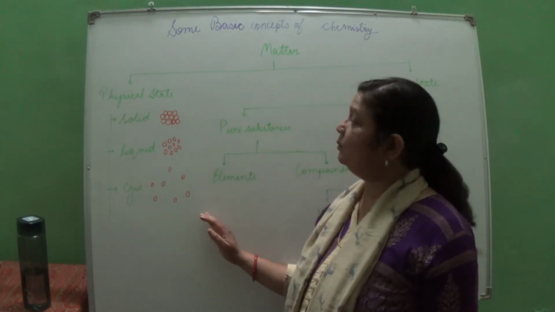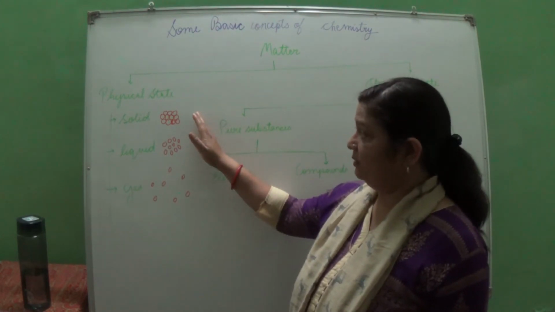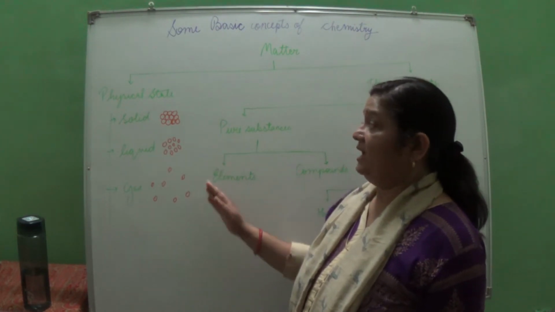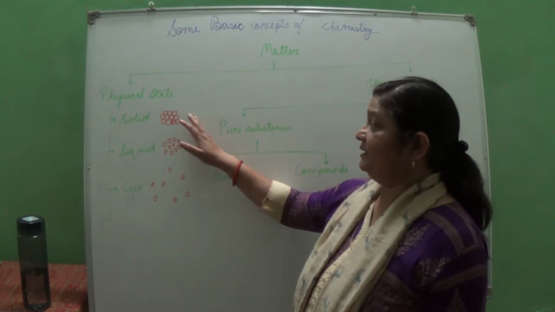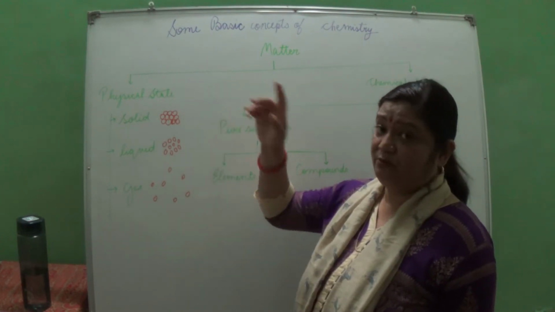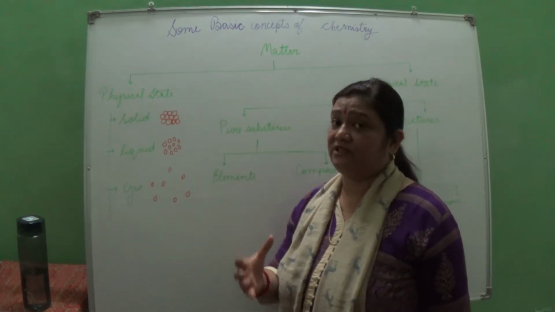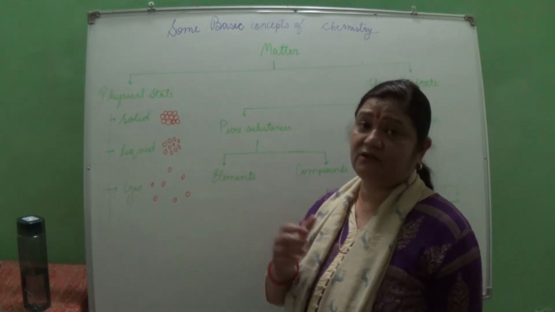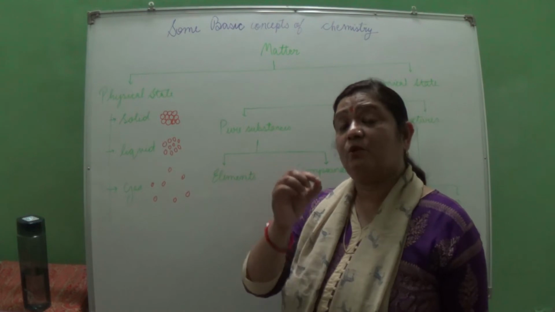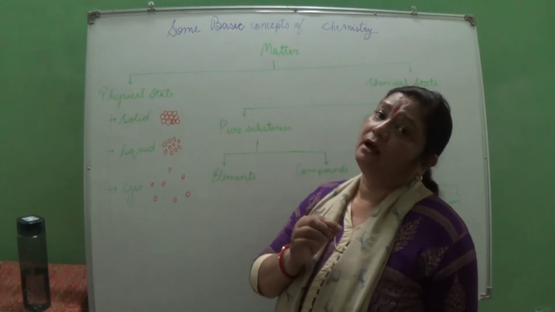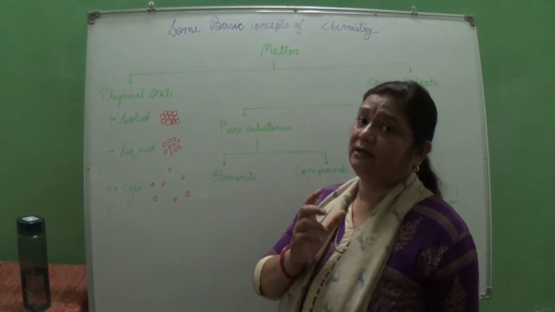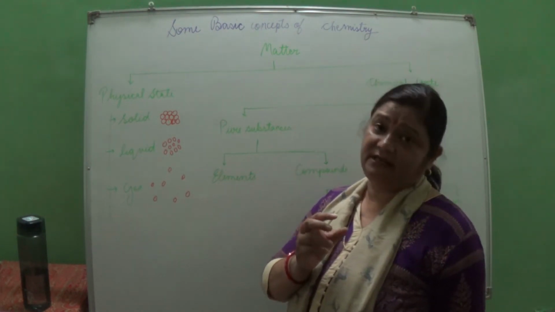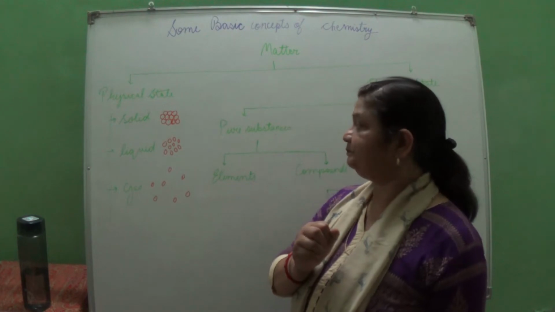Whose density will be more? The density of solid will be the most, then the liquid, and then the gaseous form. I said right now that solid cannot be compressed, but when we take the example of a sponge, it can be compressed even though it is a solid. It is because of the nature of the sponge that it has small pores between its particles, and as a result air occupies that space, and this is why it can be compressed.